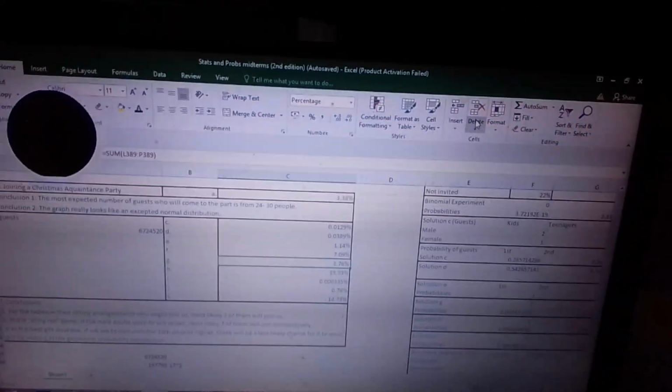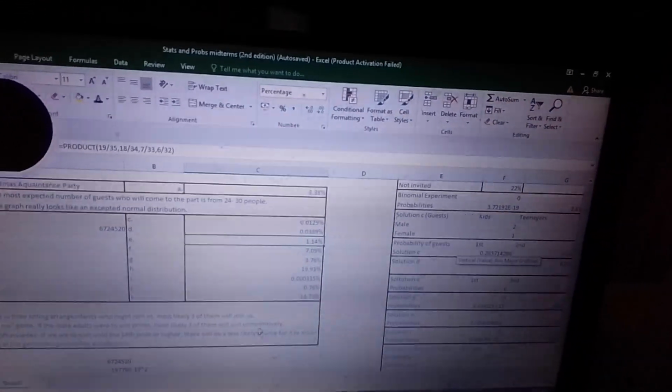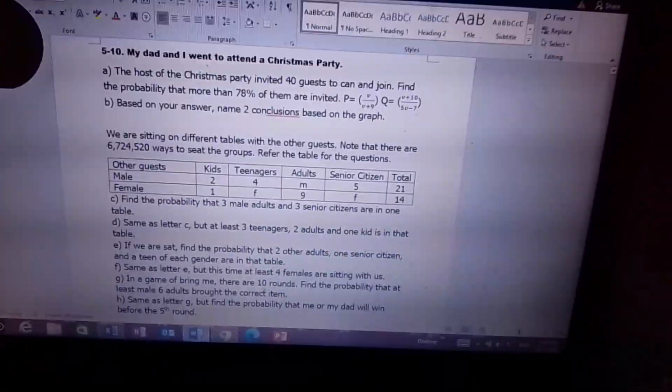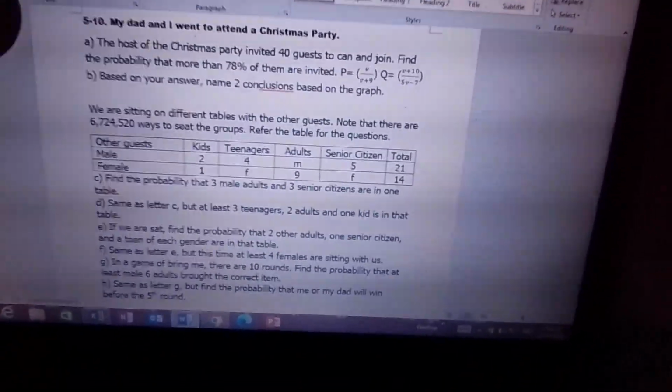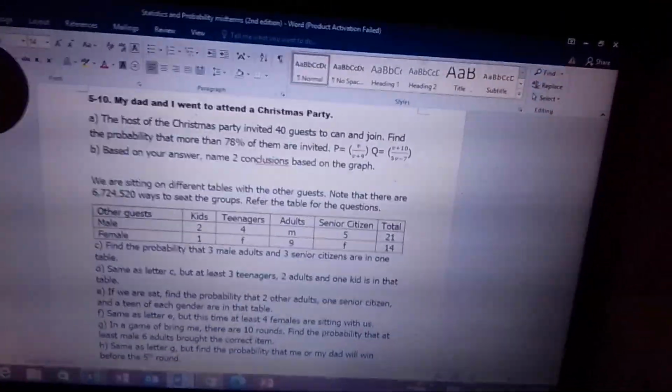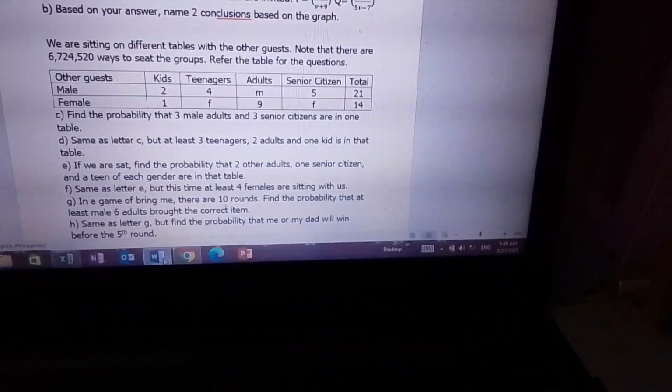Okay? Next, letter E. What did I say here? If we were sat, find the probability that 2 other adults, 1 senior citizen, and a teen of each gender are in that table. Ayan, this one's a bit tricky. Kasi nga naman, remember, me and my dad are already sat. So we need the other 2 adults, 1 senior citizen, and a teen of each gender to be sat. Yeah, I think this could be kind of tricky. But this is what we're going to do.